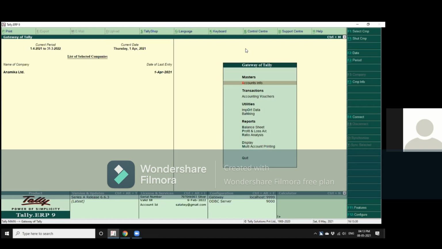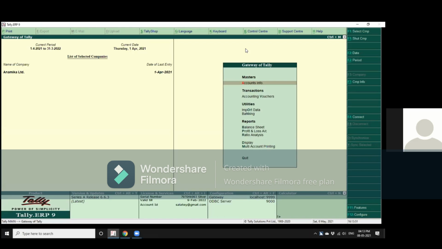You can set. The Alt E option, that is export, allows you to export it into Excel. And that makes it very easy to analyze the data. Similarly, Alt S shop helps you to go to the Tally shop to renew your license or upgrade your license.